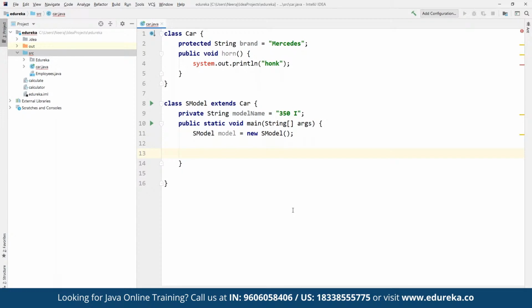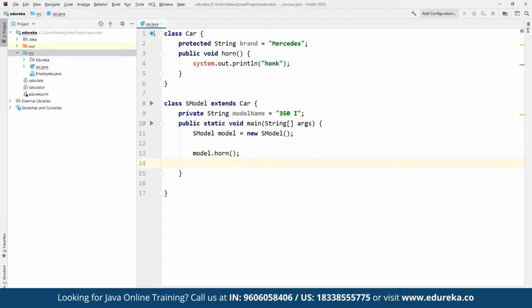So for that we can simply define from the object that we have created here, so from model.honk, because again this is where we have inherited this property here, right? So here we can define model honk, and then we are going to call it. So basically here we are going to call the honk method that we have specified earlier. So this was the honk method that we defined here, that we specified earlier here, right? And then we can define the display.